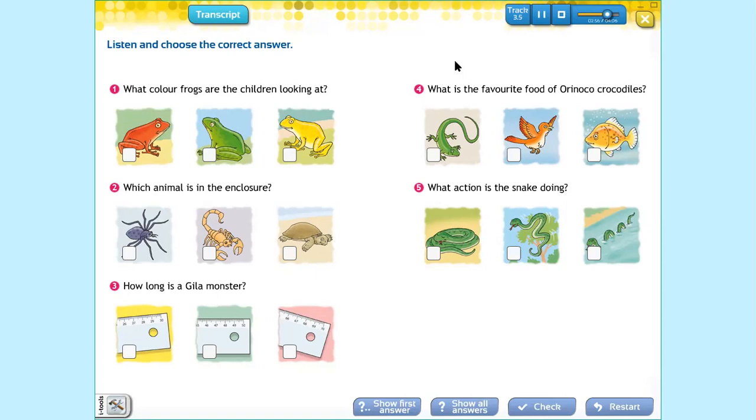I can only see its eyes now. Yes, its eyes are right on the top of its head, so that it can hide its body underwater and watch for fish, birds, and small reptiles like lizards to eat. Does it eat people? No, not usually. It likes fish best, so you don't need to worry.